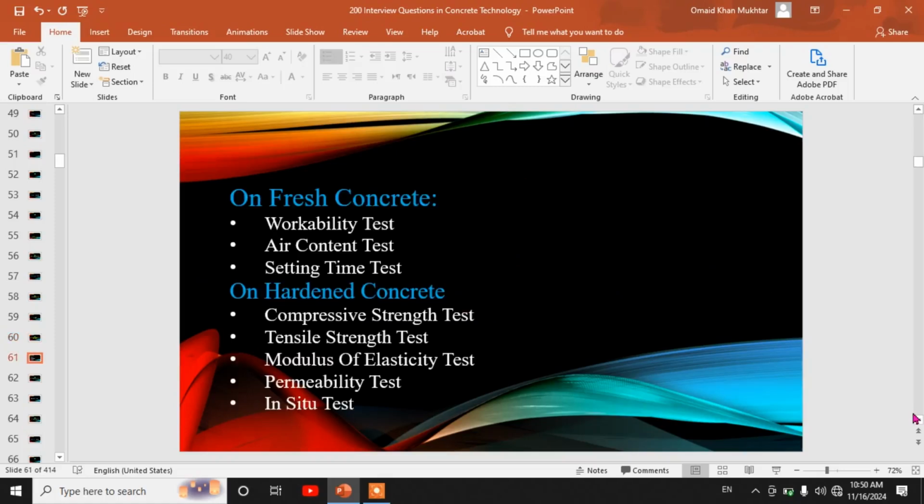On fresh concrete we have workability test, air content test, setting time test. On hardened concrete we have compressive strength test, tensile strength test, modulus of elasticity test, permeability test, and C2 test.